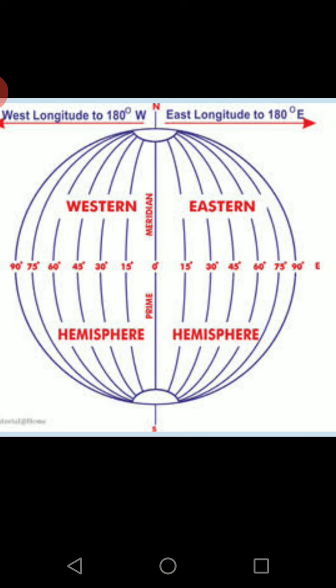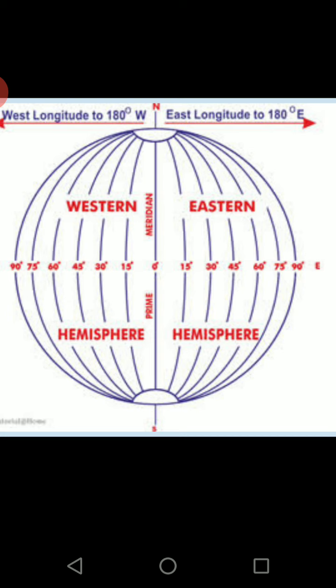Talking about the western hemisphere, 0 to 15. Suppose, as we have taken, it is 8 am in the morning in Greenwich, London. If it is 15 degree western hemisphere and western meridian, then this is behind, so 1 hour behind.